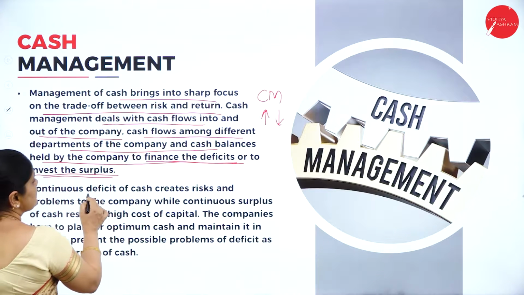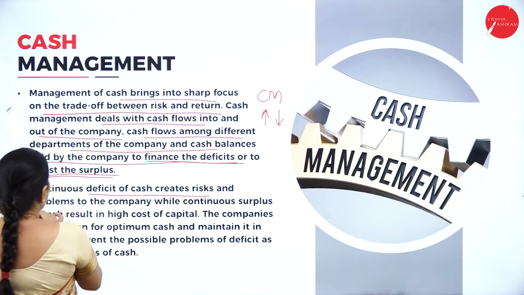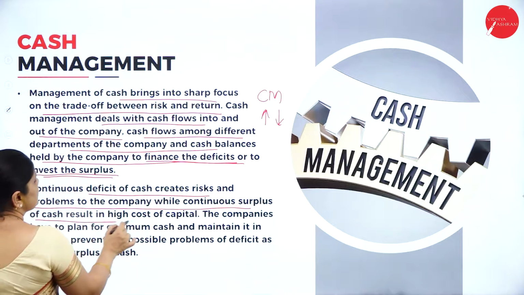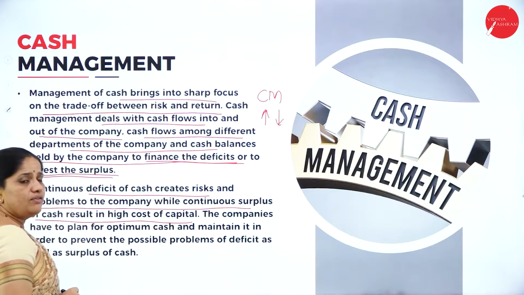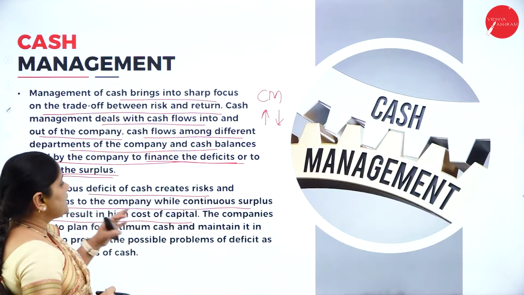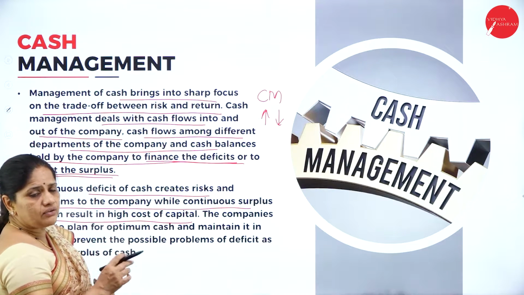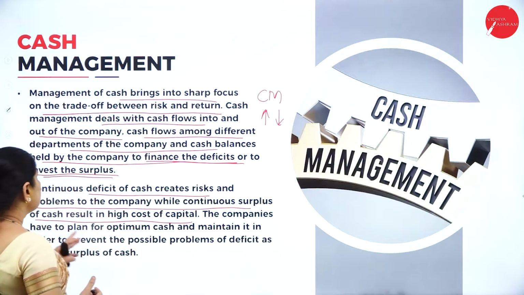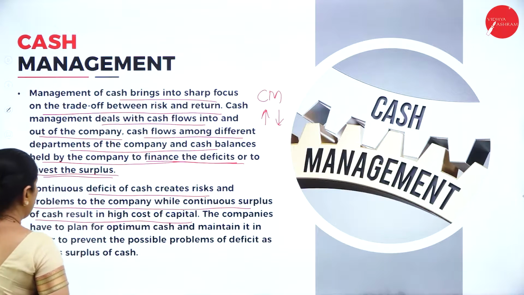Continuous deficit of cash creates risks and problems for the company, while continuous surplus of cash results in high cost of capital. If there is a deficit of funds, it will affect the company's image. But if there is a surplus of funds, it will result in high cost of capital.